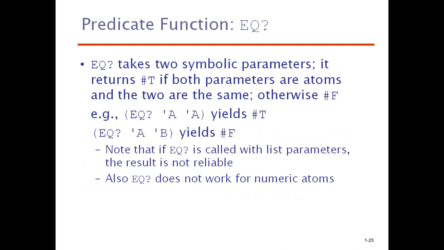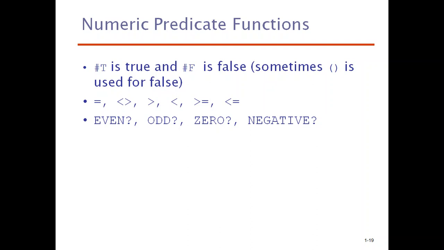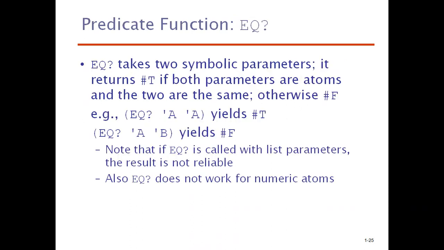Next is predicate functions. Previously we have seen some predicate functions like even, odd, zero, negative. Like that we have some more predicate functions, like equal, to check whether two given atoms are equal or not. The most important predicate function is EQ question mark.